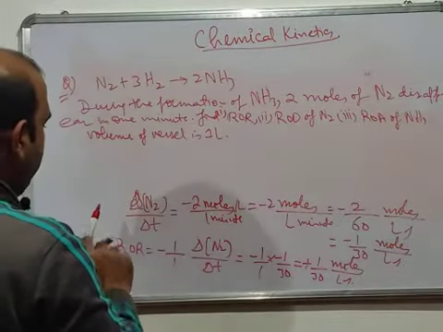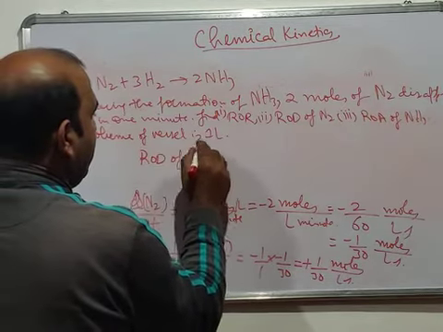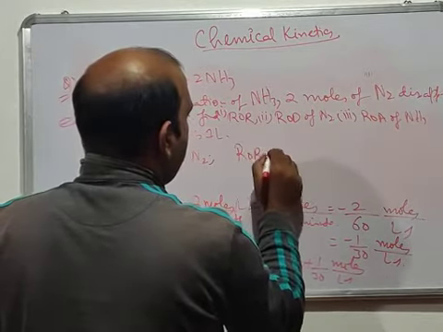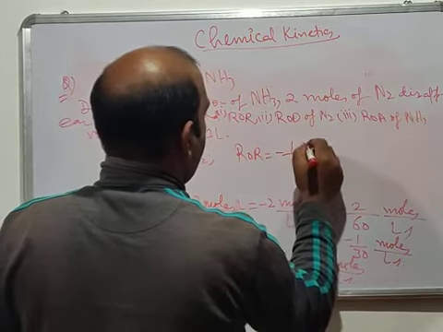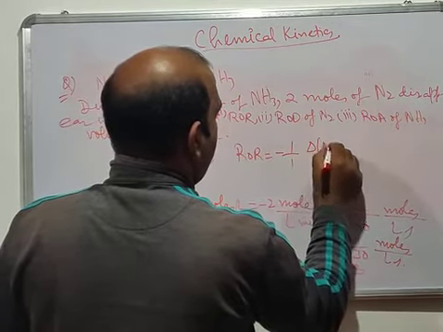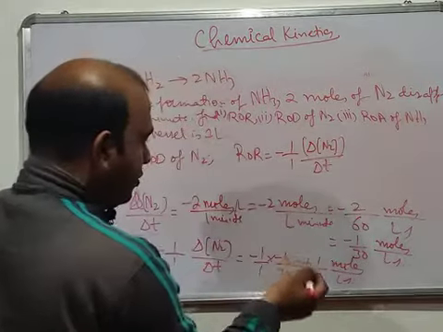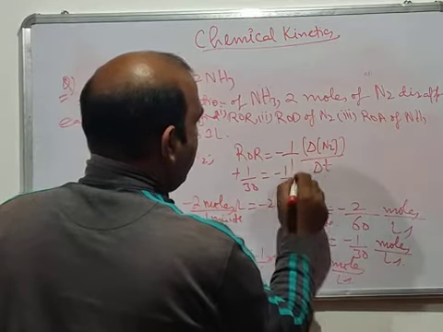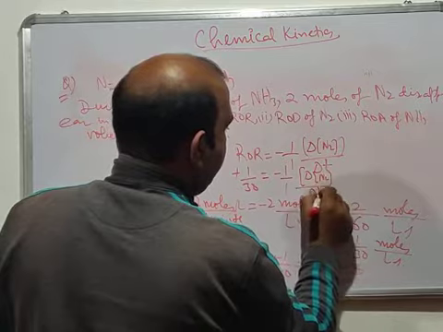Now how will you find the rate of disappearance of N2? You will find it. Again you will write the rate of reaction in terms of N2. The rate of reaction is minus 1 by 1 del N2 by del T. The rate of reaction is given as plus 1 by 30, which is equal to minus 1 by 1 del N2 by del T.